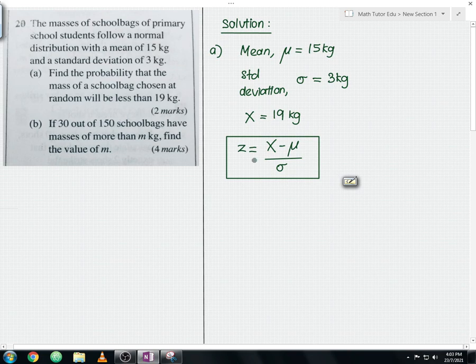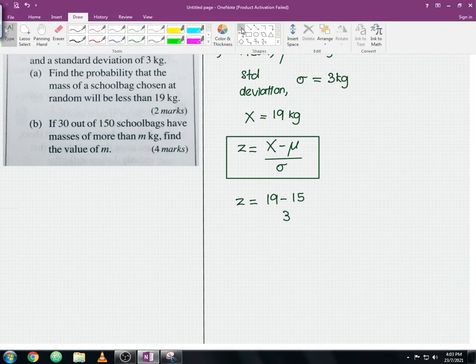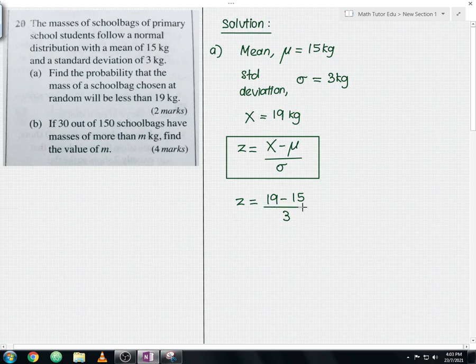So let us calculate the z score. From here z will be equals to 19 minus 15, and then you divide with 3. You calculate, you should get z approximately 1.33333 and so on, but then you take up to 3 decimal place only, where z is equals to 1.333.